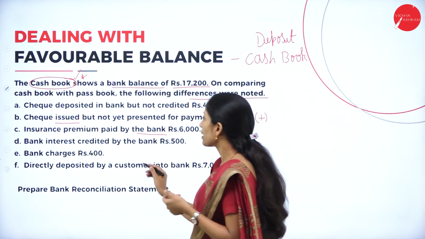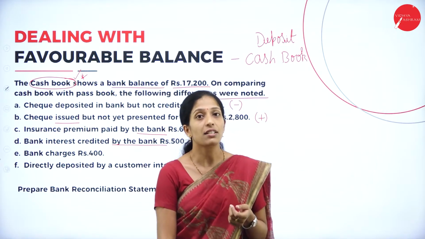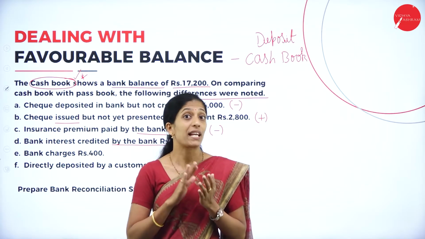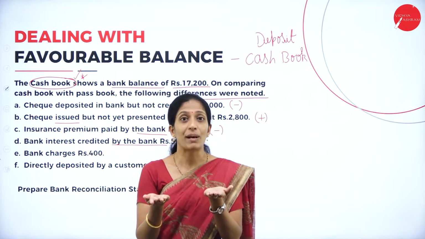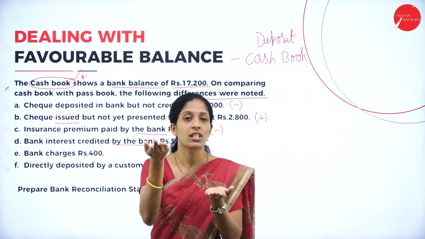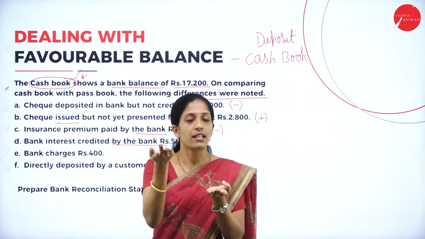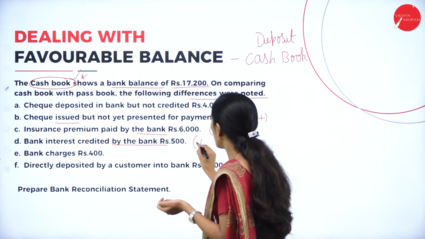Next one, bank interest credited by the bank. Here the interest has been credited by the bank. This is the cash book, this is the passbook, and the base is the cash book. Interest is credited by the bank, in the sense bank balance as per passbook has increased, but it is not known to the organization, so the cash book is showing less balance. Adjust the cash book to the passbook. What do you have to do? Add. So this is add.